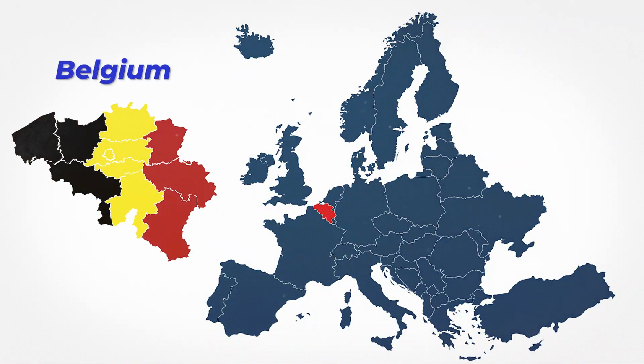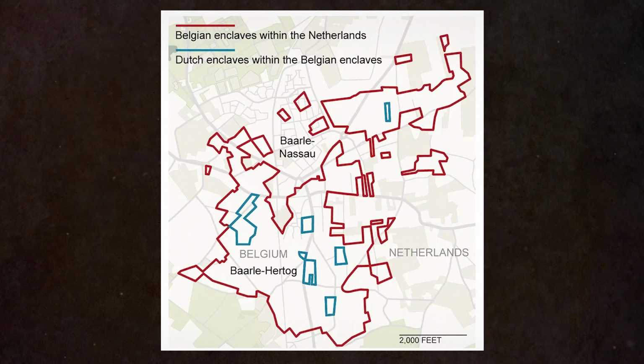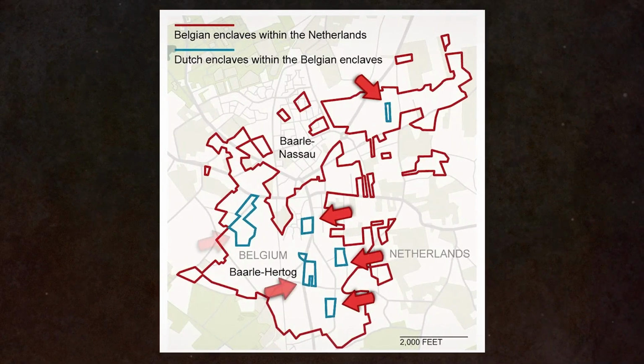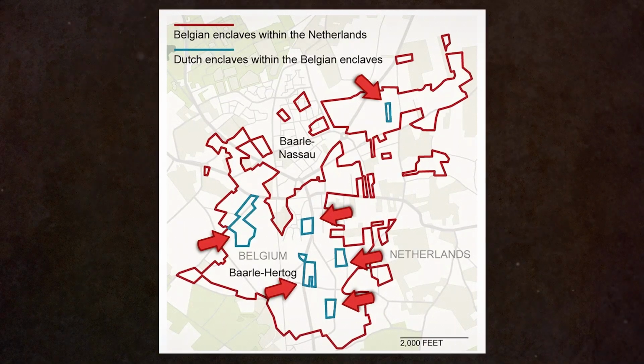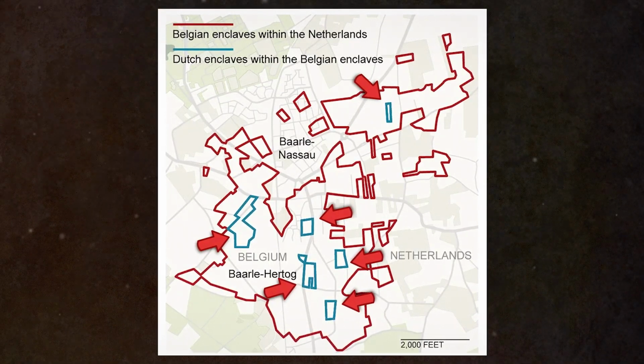And the winner is Belgium. Specifically the town of Baarle-Hertog, a Belgian municipality that has 22 enclaves inside the Netherlands. But it doesn't stop there. Some of these Belgian enclaves themselves contain Dutch counter-enclaves, creating a mind-boggling scenario of enclaves within enclaves.